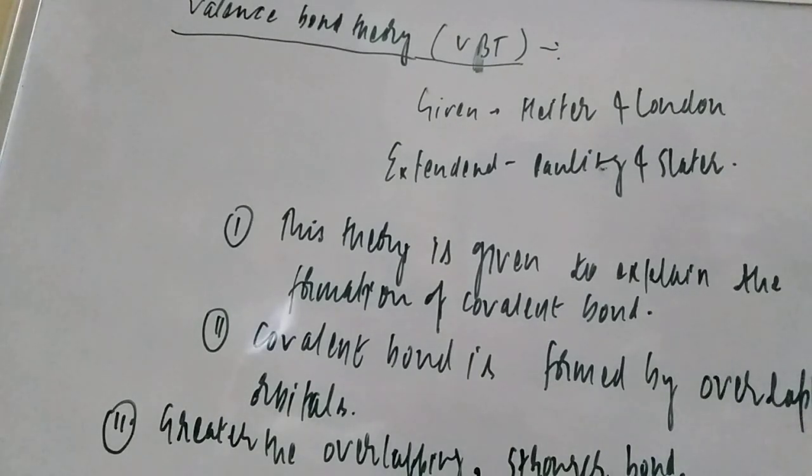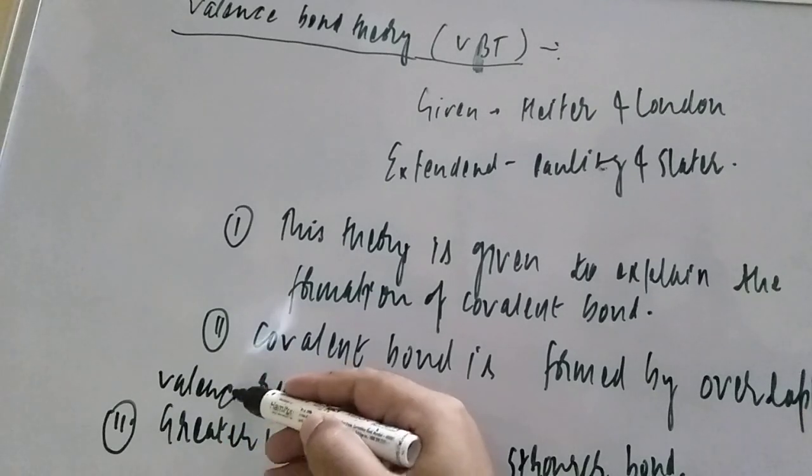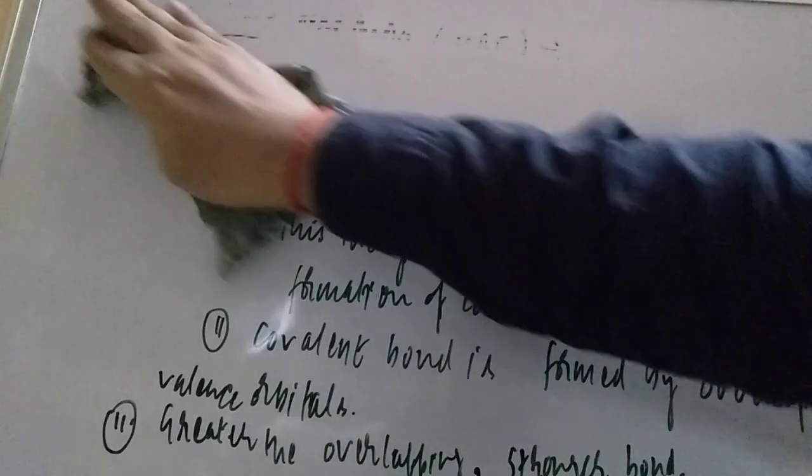So the earlier point was how the covalent bond is formed: by the sharing of electrons. Now the covalent bond is formed by the overlapping of which orbital? Valence orbital. Overlapping of valence orbitals. Valence orbital means, student, the outermost orbital. And the second point says, greater the overlapping, stronger will be the bond.